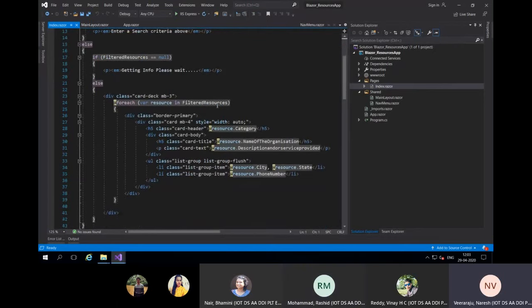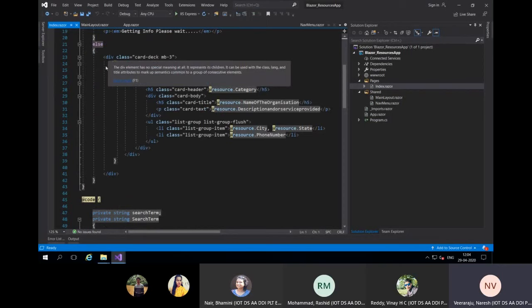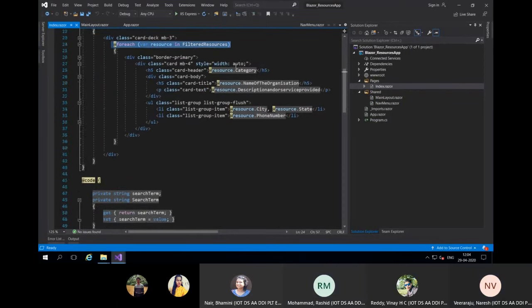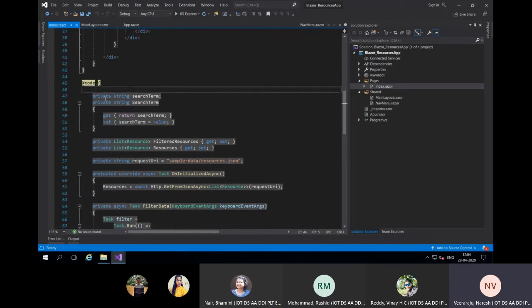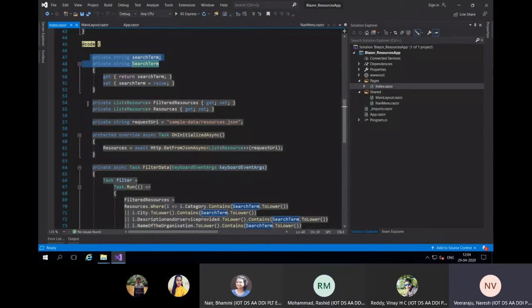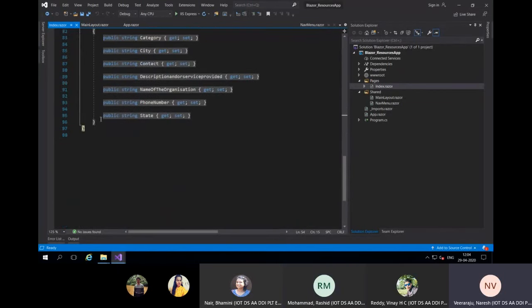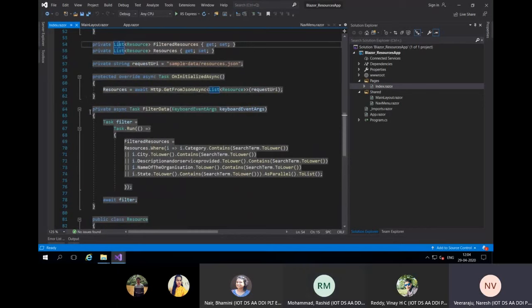So Razor, you can see here, the extensions are called .razor. It will have C#. I've written my code here. I've defined some properties here, some classes, some list items I've created, and also some methods.